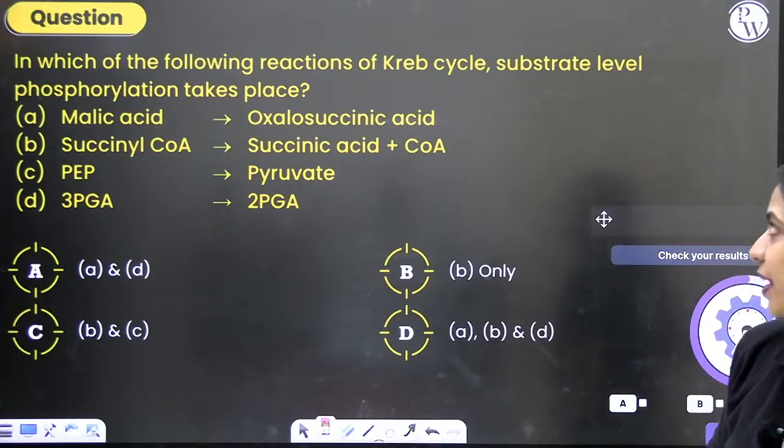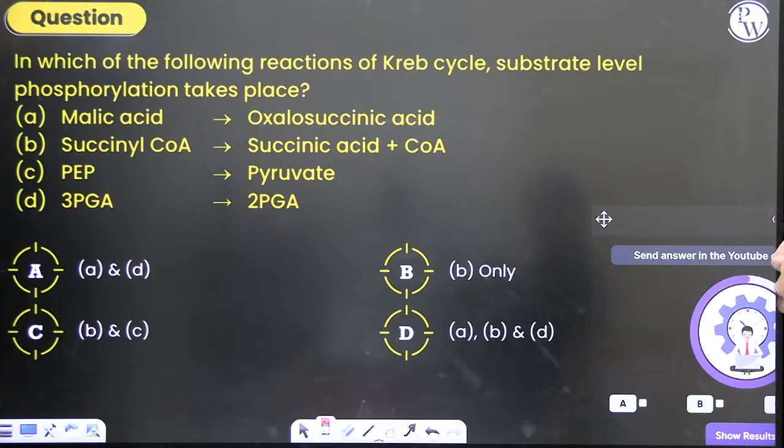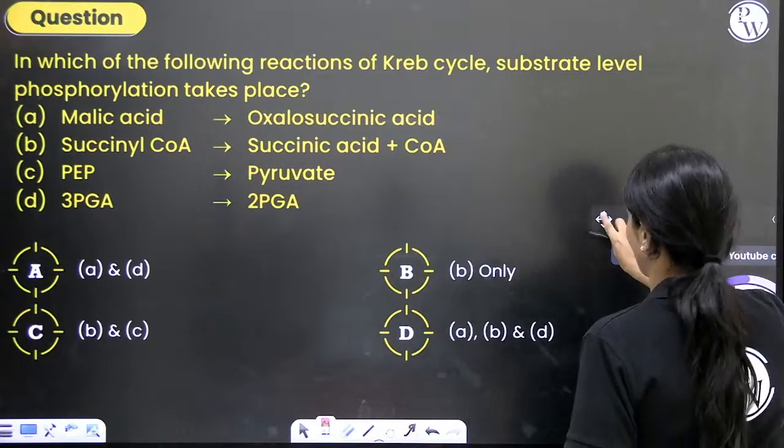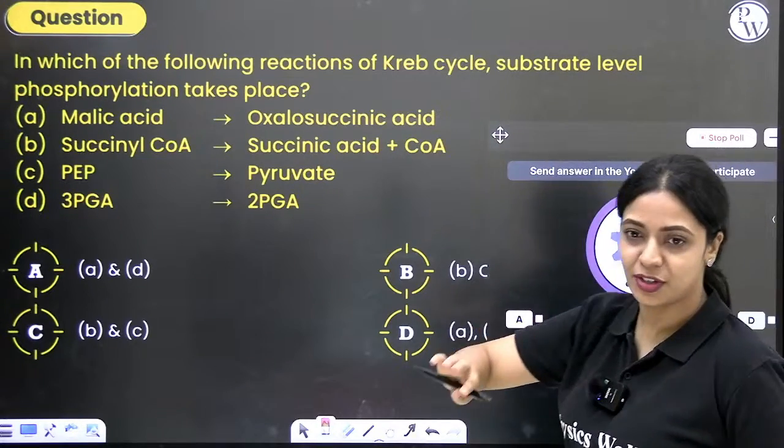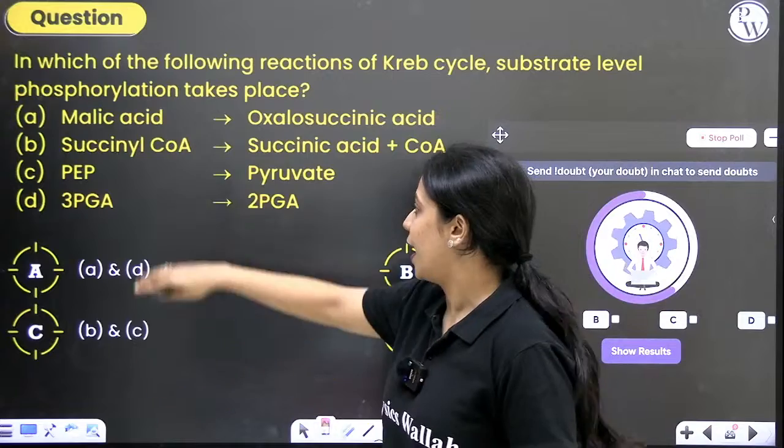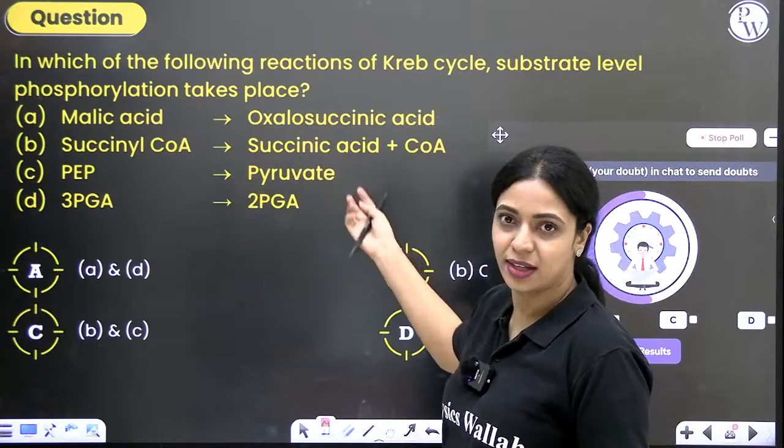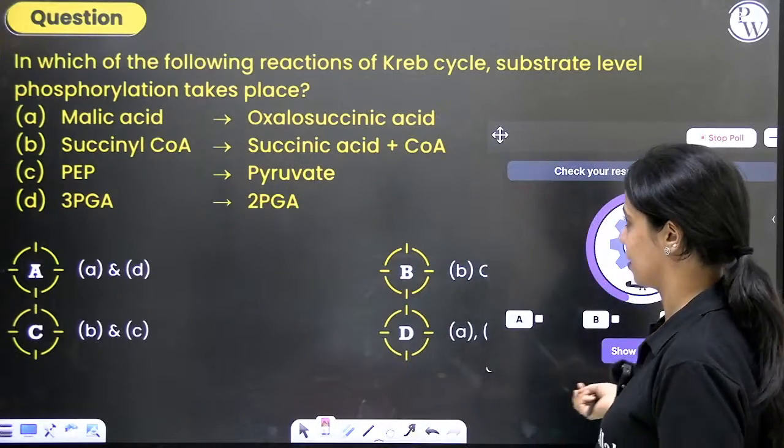In which of the following reactions of Krebs cycle is substrate level phosphorylation taking place? I will skip this because we've already done it. Substrate level phosphorylation happens only in one step, and that is in succinyl-CoA to succinic acid. We already discussed that in another question, right?